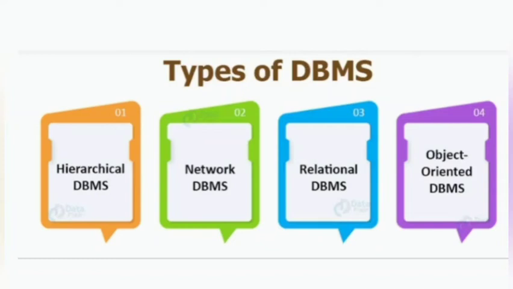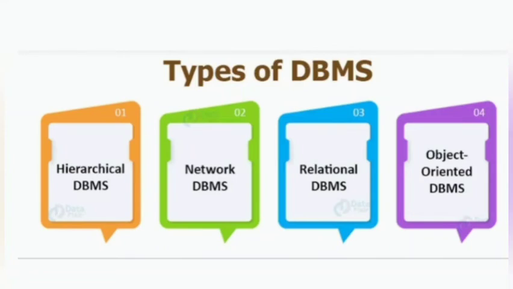And we have the relational database management system. In the relational database management system we store the data in table formats, rows and columns, like what I explained before. Banking applications, in schools we have n number of students, right?